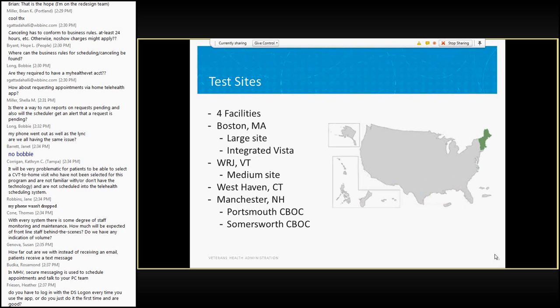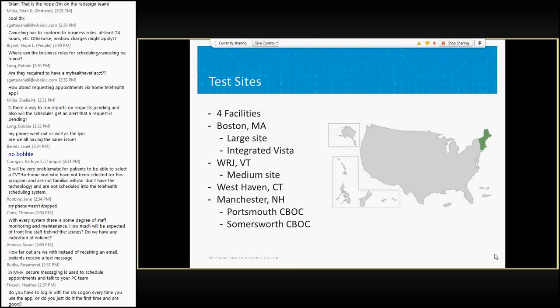We were happy to partner with the VISN 1 facilities. We were looking for a multi-site test where we could have sites of variable complexity and organization of the VISTA system.